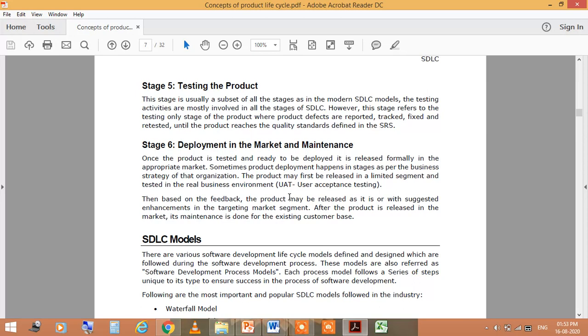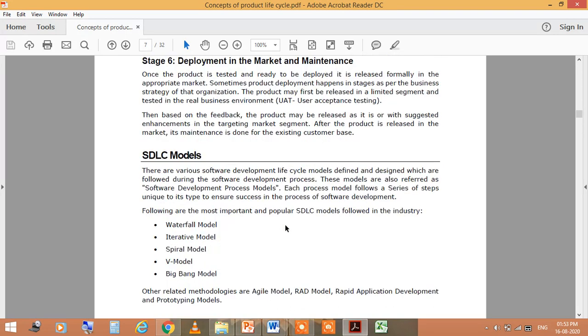So finally your software would be in the market, and of course maintenance is also required, because if the customer uses it, they might give you some feedback, so that you can update as per the feedback. There are some software development models which we will discuss in later sessions: the waterfall model, iterative model, spiral model, V model, and Big Bang model. In the next sessions we will discuss all these models.